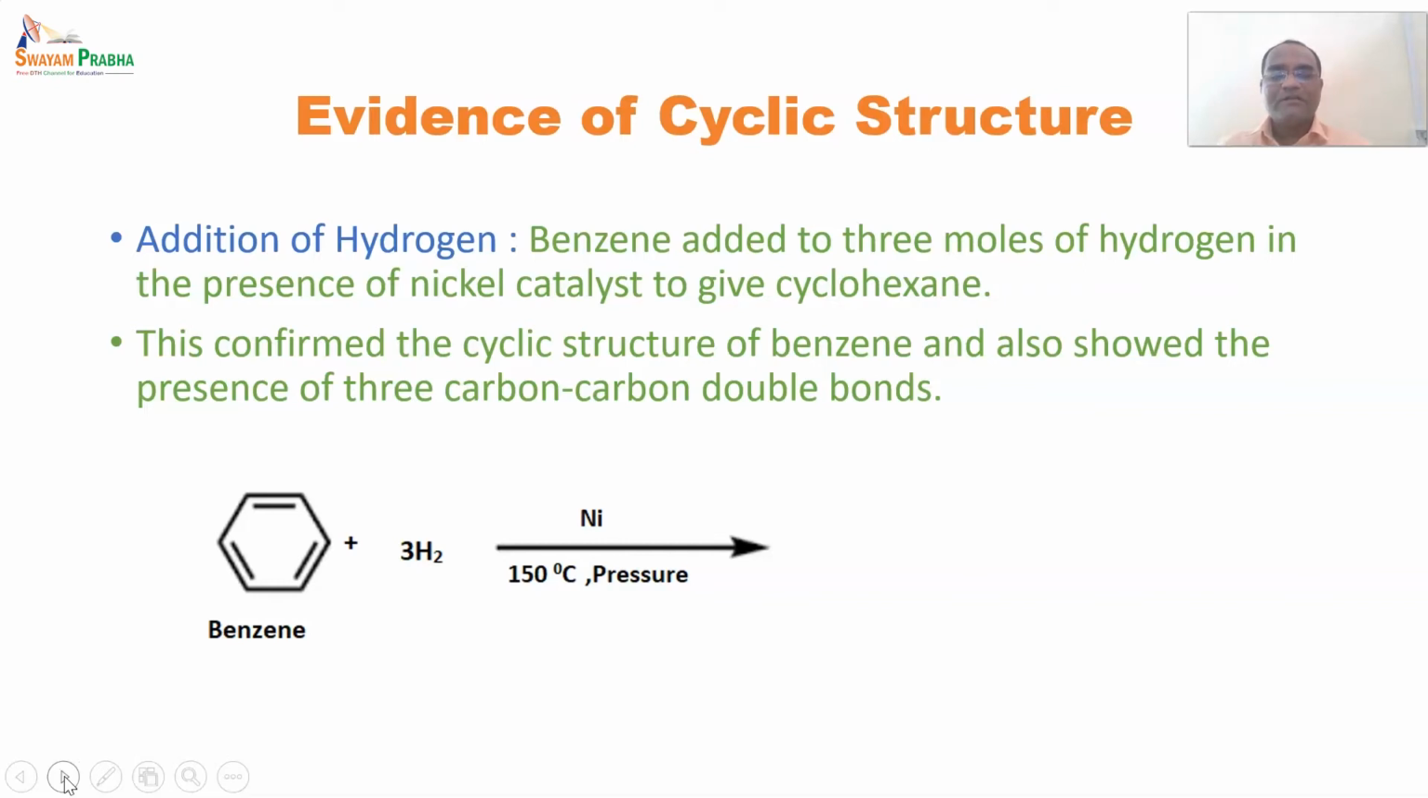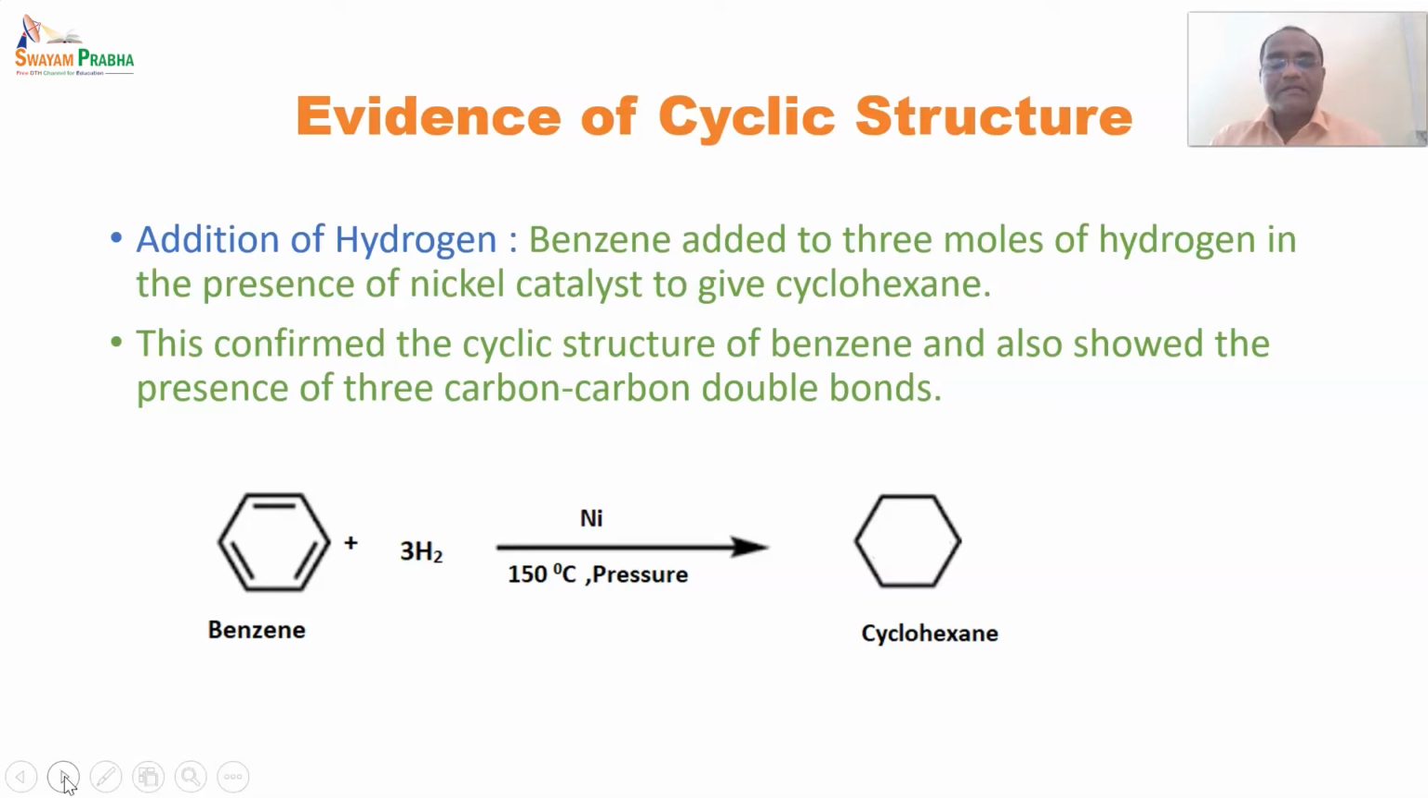Raney nickel is an active form of nickel, an alloy with aluminium, and this reaction is conducted in a high pressure reaction vessel. It has been conducted at 150 degrees Celsius under a lot of pressure, and from this it gives a product that is cyclohexane. So from this it has been indicated that all 6 hydrogens are added to benzene and it forms cyclohexane. From the moles also we can understand that the moles have been consumed.